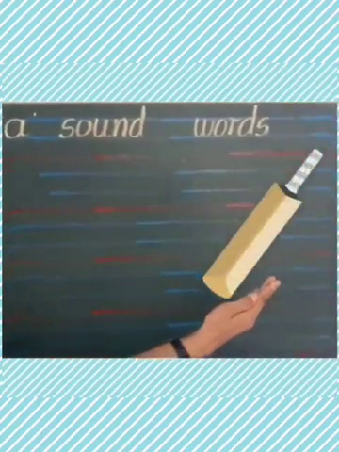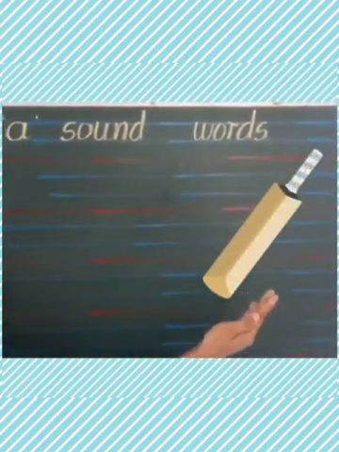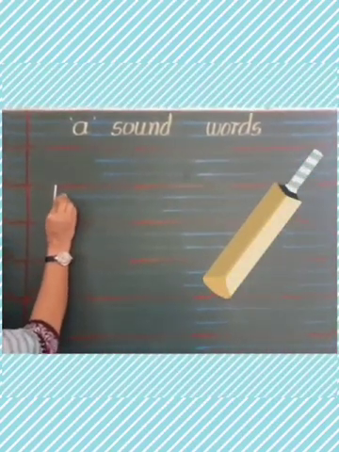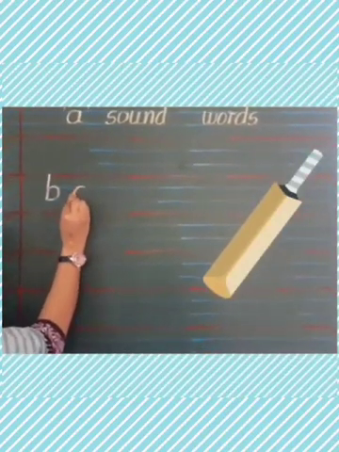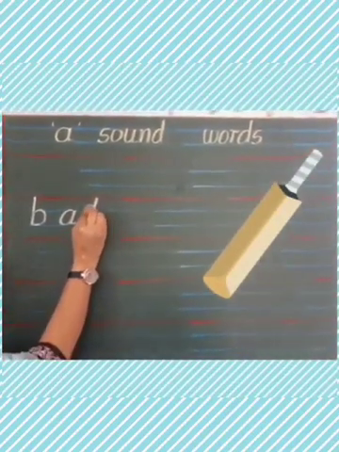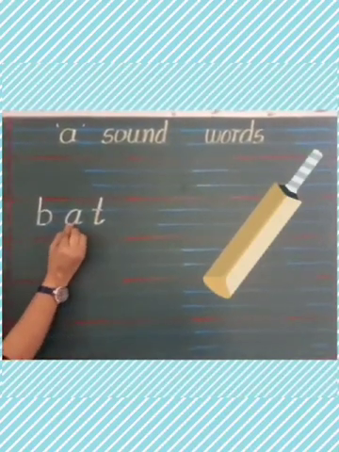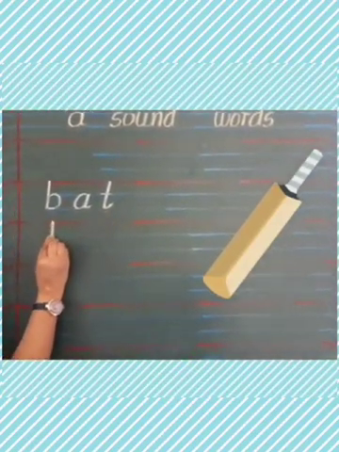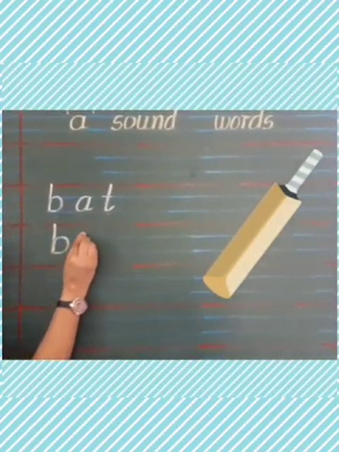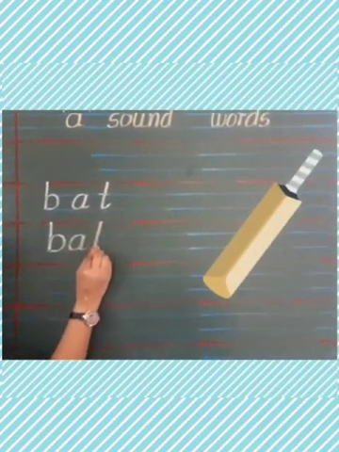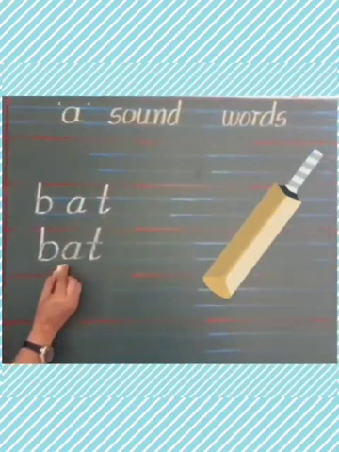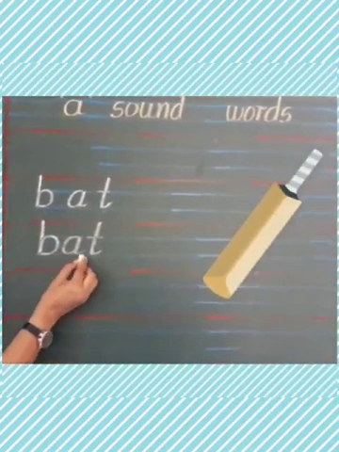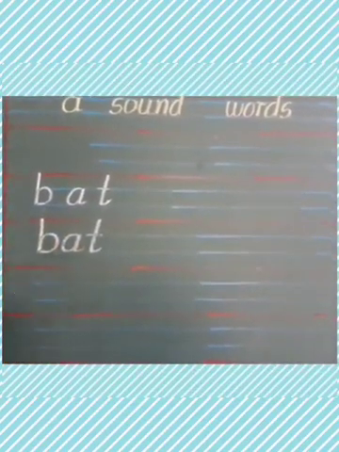Look children, which picture is this? Yes, bat. So let's learn the spelling of bat. B, A, T, bat. B says B, A says A, T says T. B A T, bat. B A T, bat. So children, whenever you write this word, you will write the letters close together, not like this, like this.